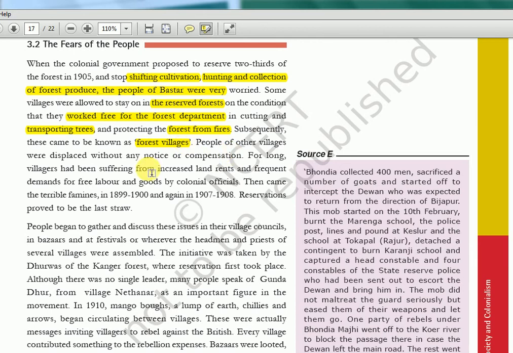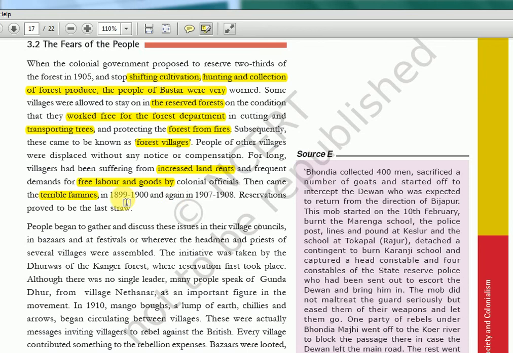Now people of other villages were displaced without any notice or compensation. For long, villages had been suffering from increased land rents and frequent demands for free labor. So these all I think will be the reasons which will finally come up as the rebellion. Okay, and you will see famines are there. Famines are there as a reason for almost every rebellion.